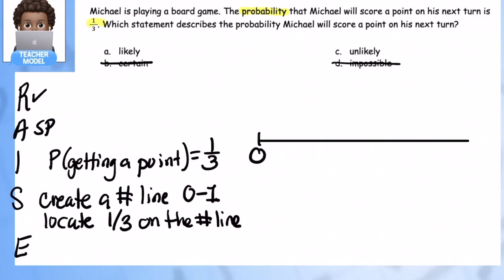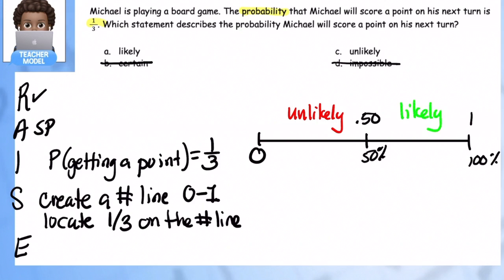Remember, you're going to put your 0 and your 1, or 100. Some people like percents better. And I'm going to put my halfway mark. Anything less than 50%, unlikely. Anything more than 50%, likely. So this is going to be my key number. You're looking to see, is the probability greater or less than 50%? That's basically what you're looking for. Now it will tell you if it's likely or unlikely.